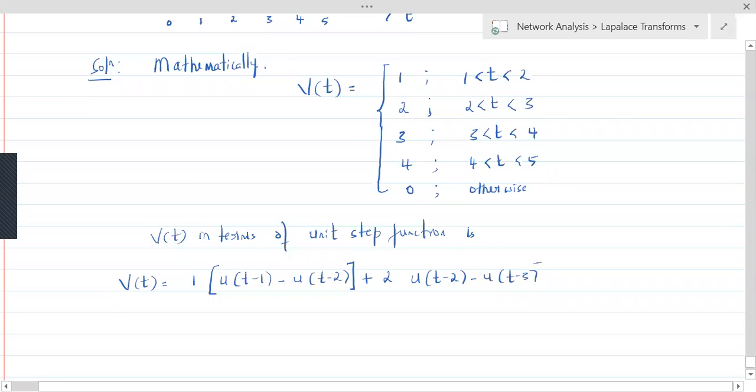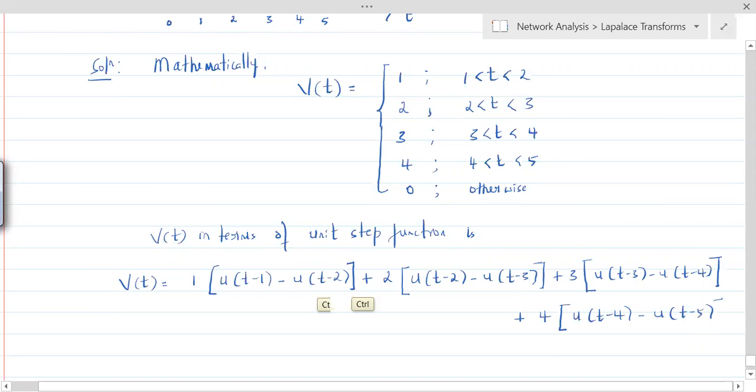This we have done earlier; I'm just making use of the results obtained in the previous classes. Then we have 3, which extends from 3 to 4, so it is u of t minus 3 minus u of t minus 4. Plus there is another term which is 4, with range u of t minus 4 minus u of t minus 5, the range 4 to 5. So this is the signal.